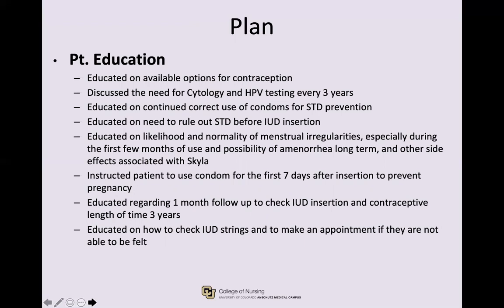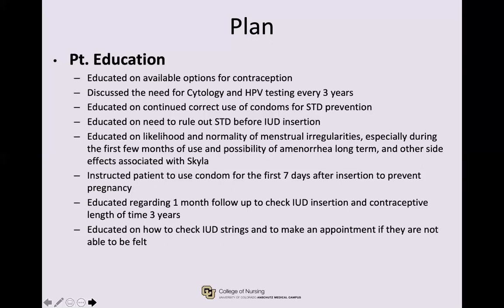Marie is aware of the side effects of Skyla, including menstrual irregularities. She understands that it will need to be replaced after 3 years, and it will no longer be effective against pregnancy after that. She was informed to use additional non-hormonal contraception, such as a condom, for the first 7 days after insertion. Marie was instructed to make a follow-up appointment to check IUD placement 1 month from now.